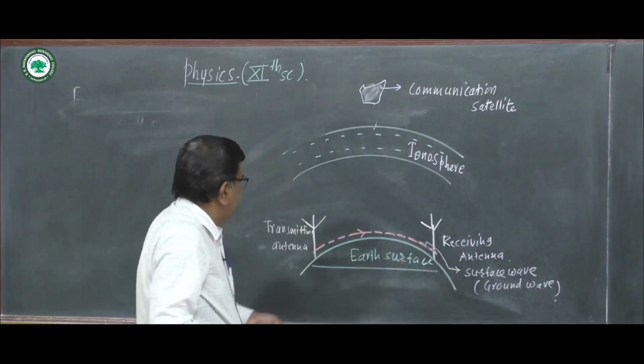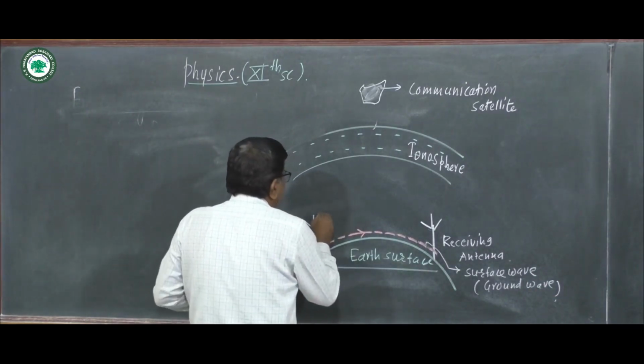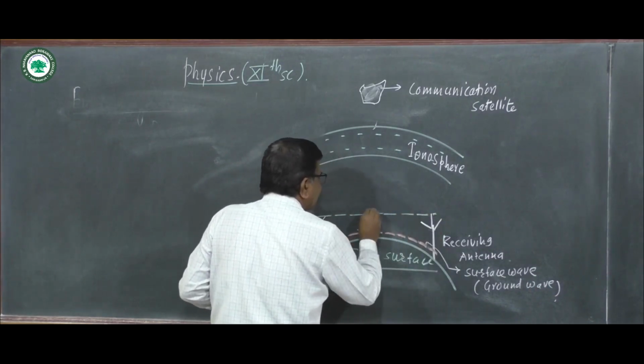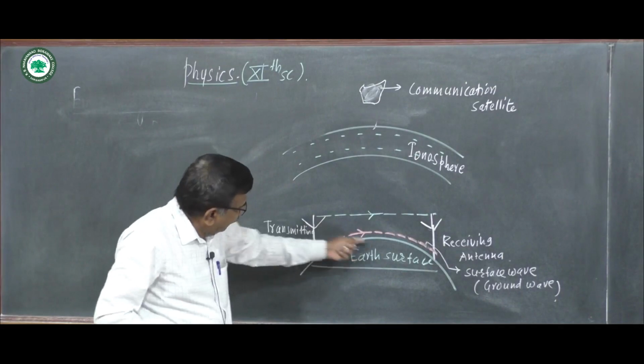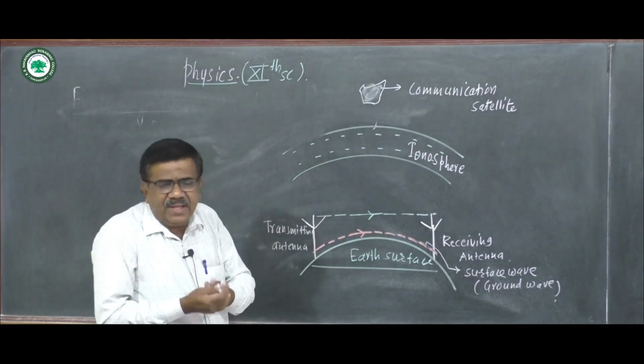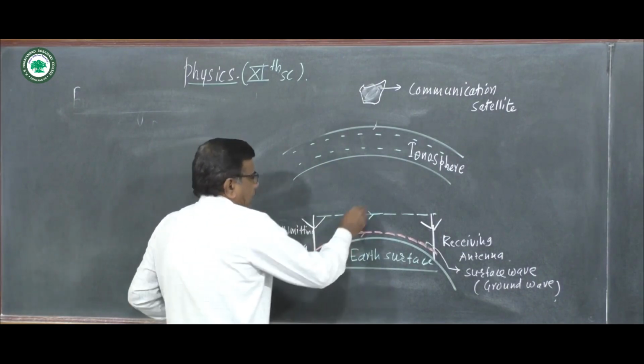Then the space wave travels directly from the transmitting antenna to the receiving antenna, or it may be reflected from the ground, or from the troposphere. This is a space wave.